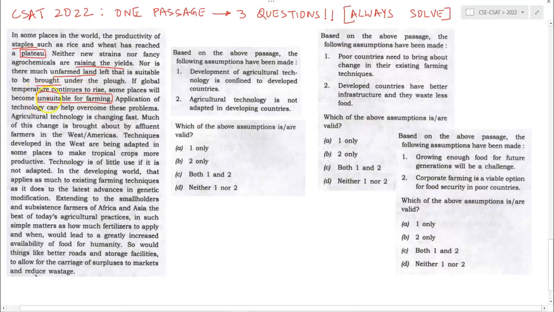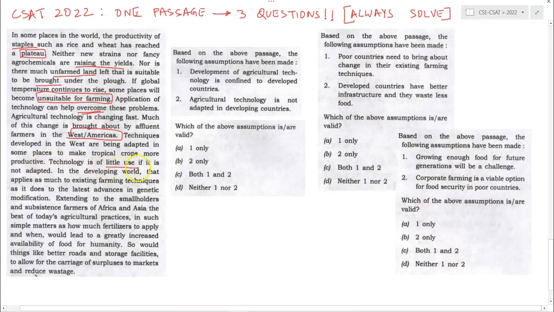Agriculture application of technology can help overcome such problems. Agriculture technology is changing fast. Much of this change is brought about by affluent farmers in the West or America. Techniques developed in the West are being adapted in some places to make tropical crops more productive.